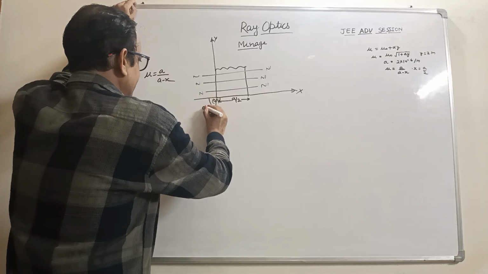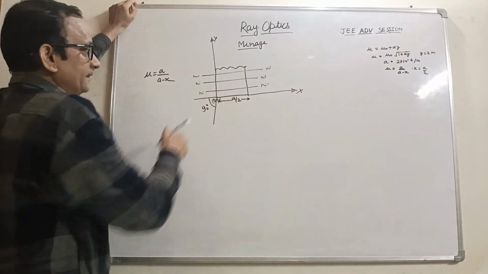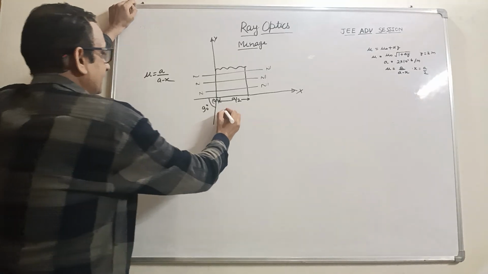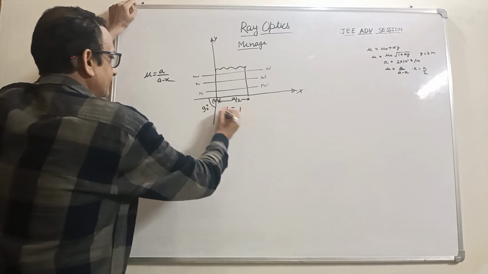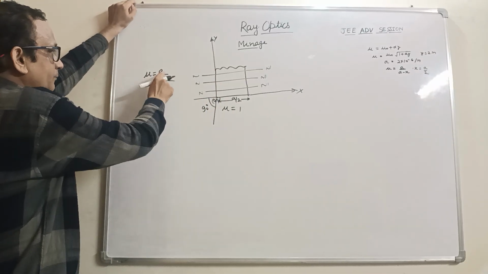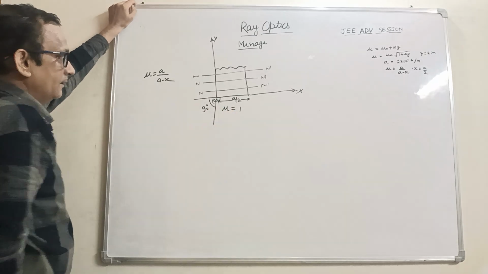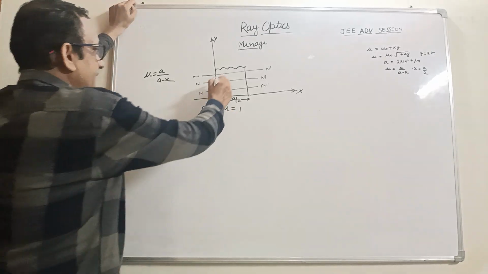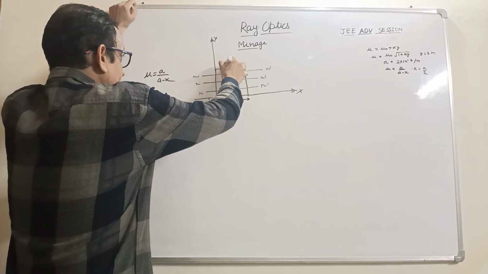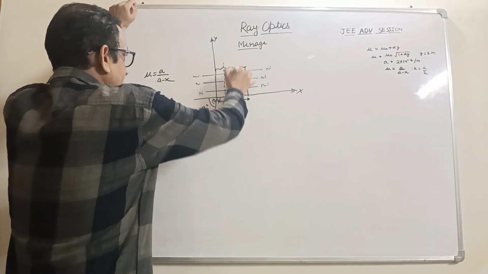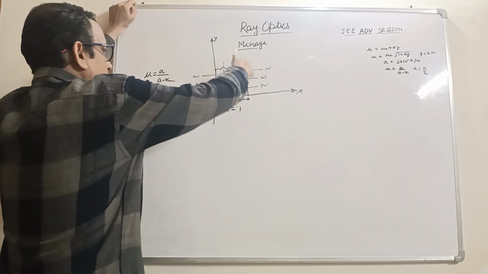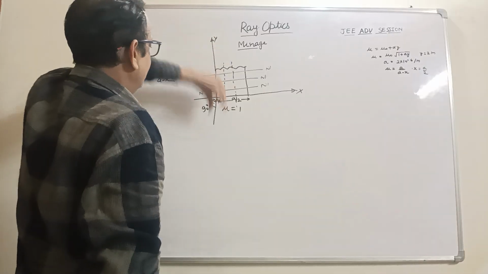This angle is 90 degrees, and here at the center we put the value x equal to 0, then the refractive index would be a by a, that becomes 1. So this is the normal, and we have to cut the layers.